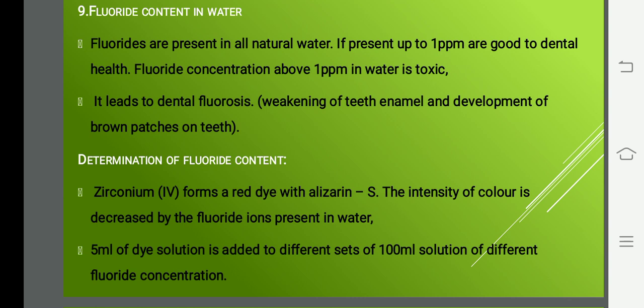So since we identify using color, we need a dye. So first, the dye has to be prepared. What you do here is you take zirconium 4, which forms a red color dye with alizarin. Yes, when you combine alizarin S with zirconium 4, a red color dye is formed. Okay? The intensity of the color will decrease by addition of fluorine ions present in water.